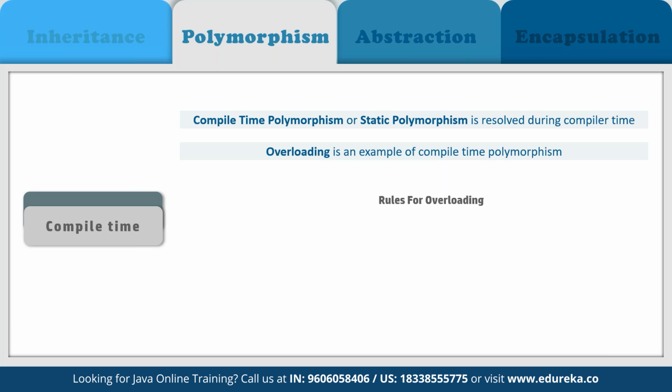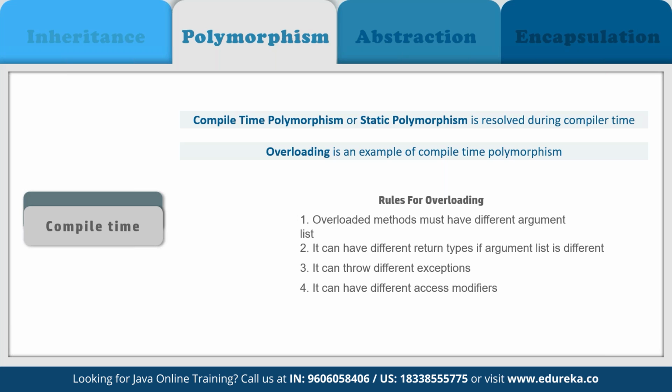Method overloading is a feature that allows a class to have two or more methods with the same name, but the arguments passed to the methods are totally different. Unlike method overriding, arguments can differ in the number of parameters passed to a method, in the data type of parameters, and also in the sequence of data types passed to a method. So we can take a small example to understand how method overloading works.